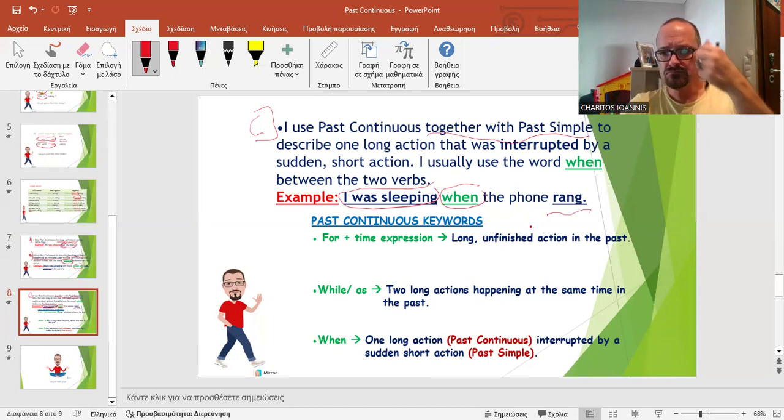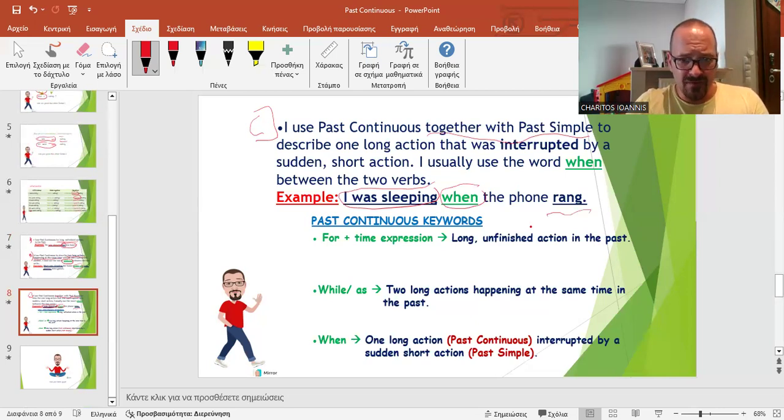So, long actions in the past, two long actions in the past, parallel. The keywords are while and as. And interrupted actions, a long action that was happening and happening and happening, when suddenly a short action interrupted the long action.